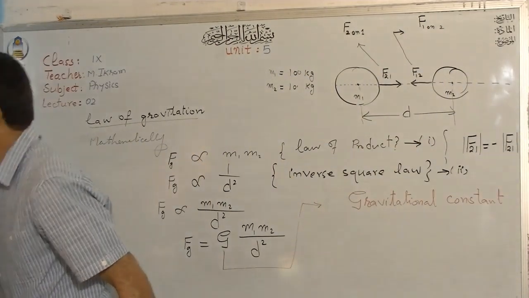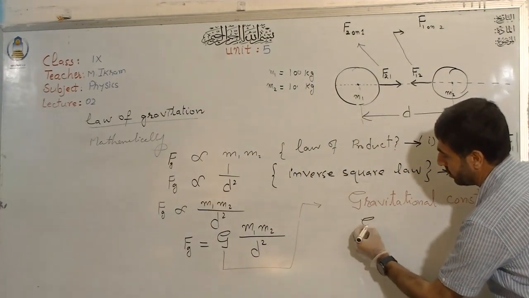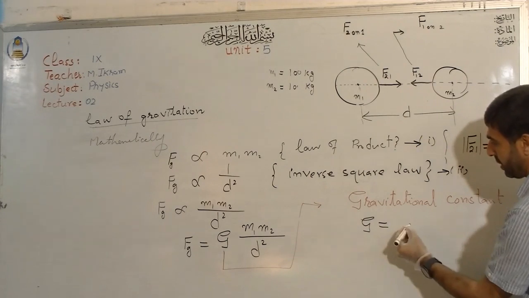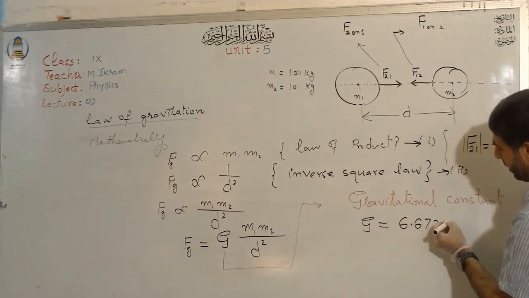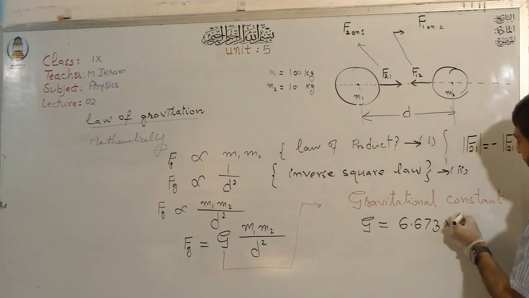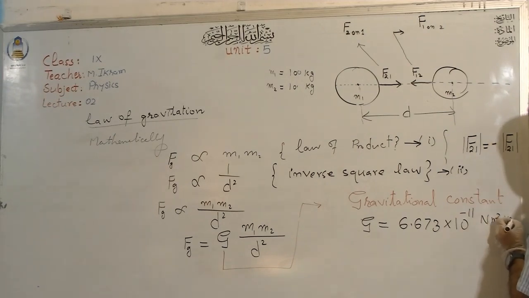And this universal gravitational constant has the value of G equal to 6.673 into 10 raised to the power minus 11 Newton meter square per kilogram square.